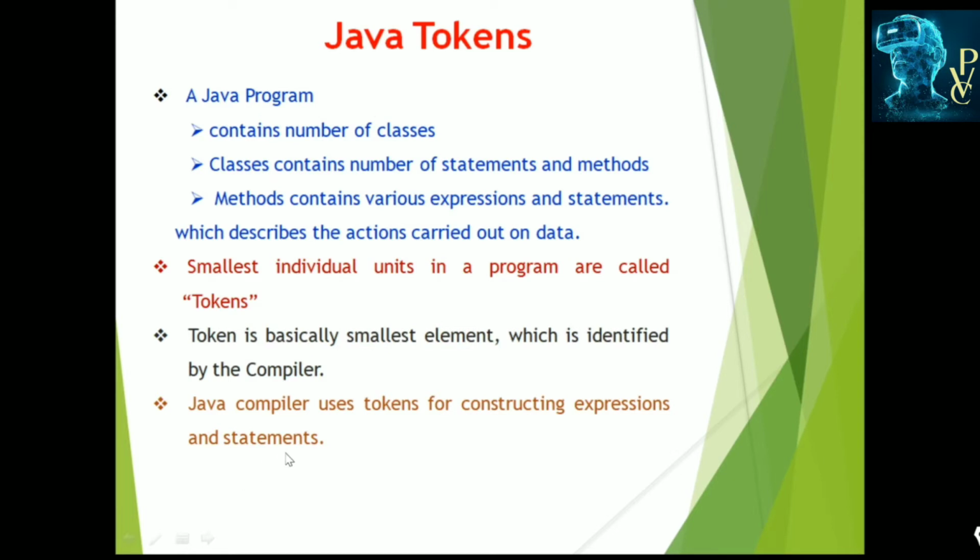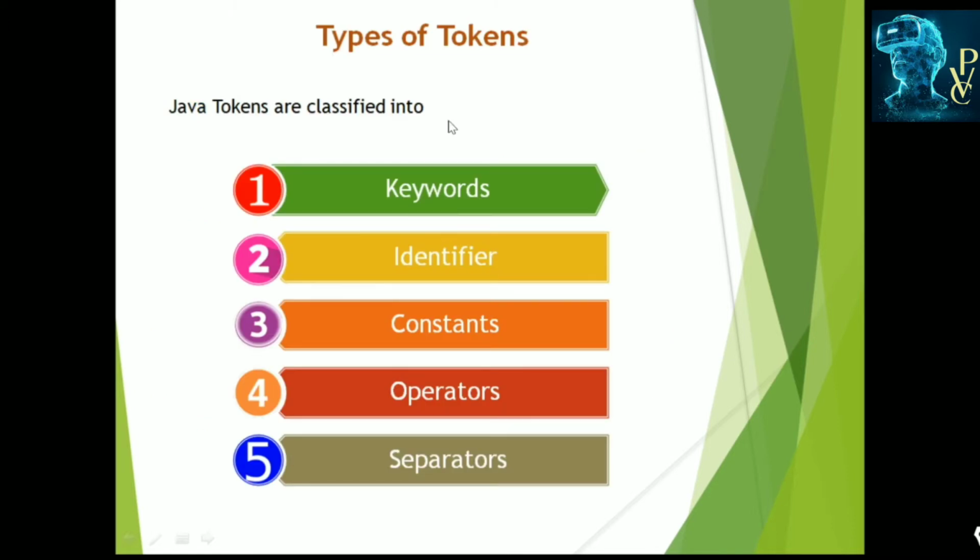Different types of tokens are available in Java. Java tokens are classified into keywords, identifiers, constants, operators, and separators. We will learn the details in the next part.